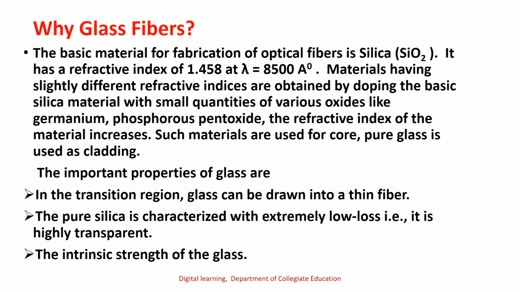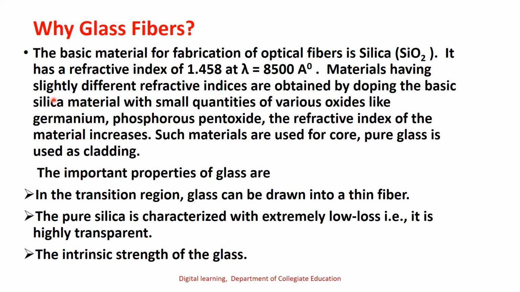These optical fibers are made of glass. So why is glass chosen for the fabrication of optical fibers? The basic material for fabrication of optical fiber is silica. It has a refractive index of 1.458 at a wavelength of 8500 angstrom.